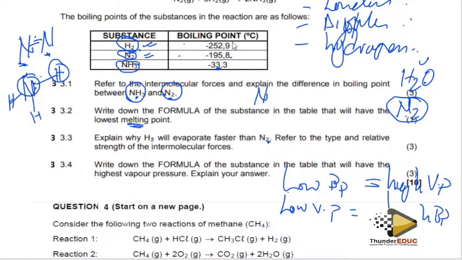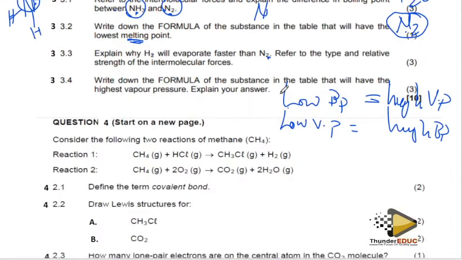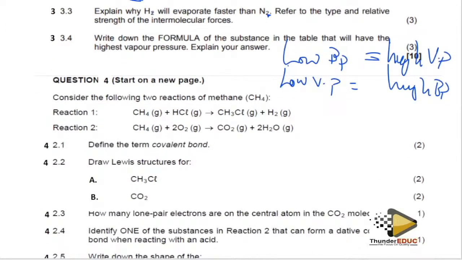The highest is this one, the hydrogen. Why? Because it has the lowest boiling point. Therefore, the intermolecular forces of attraction are easily broken and then it evaporates, hence forming a high vapor pressure. Yes.